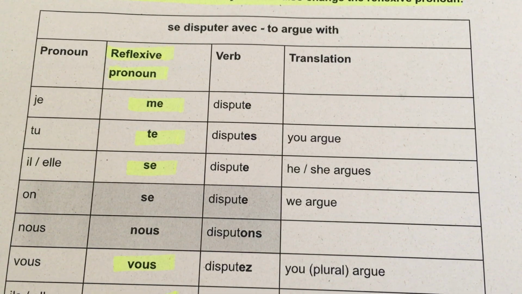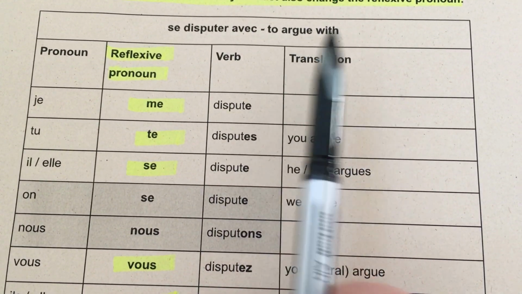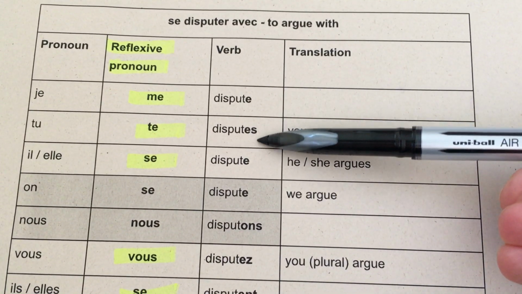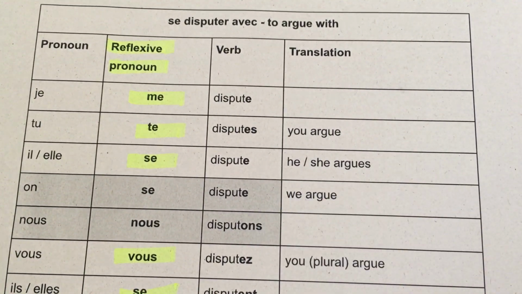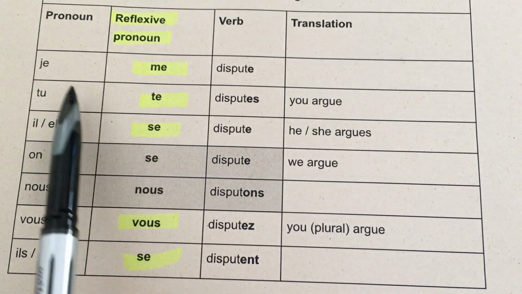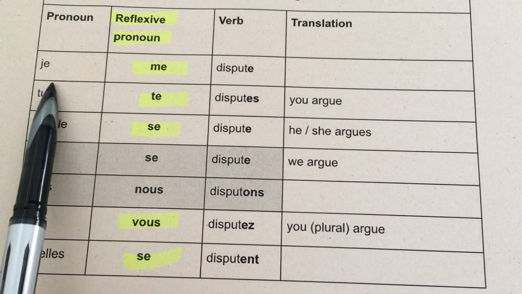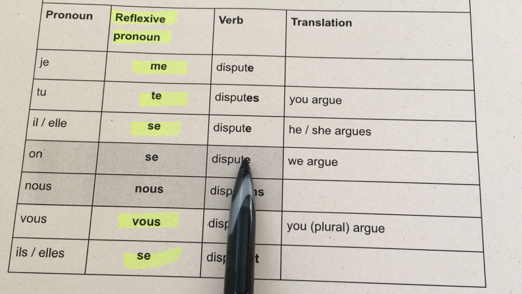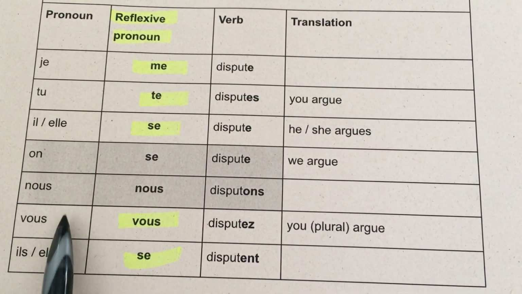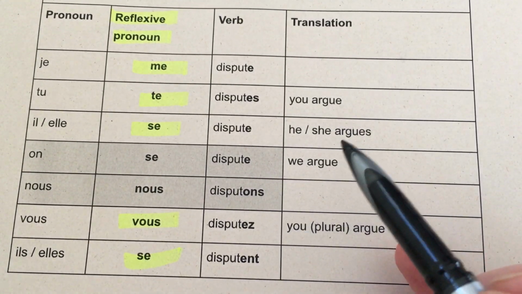So here we go. I've taken the verb se disputer avec, to argue with. So obviously we're arguing with someone. And as you can see here, this is a nice regular ER verb. It is doing what you would expect it to do. But I have to include my reflexive pronoun between the pronoun, the person who is doing the arguing, and the actual bit of the verb, okay? So we've got the usual je, tu, il, elle, on, nous, vous, ils, elles, okay? So I'm just going to fill out this table with the translation.